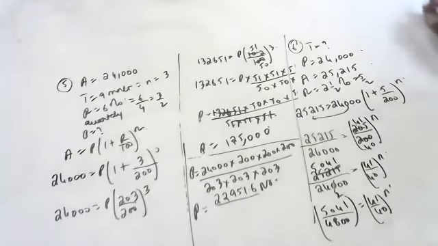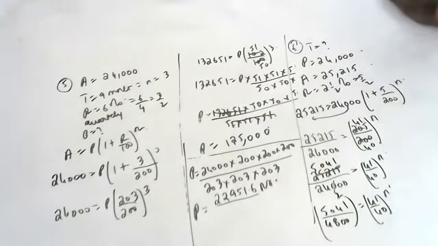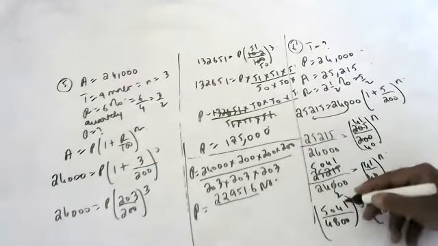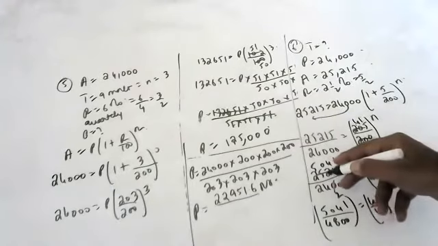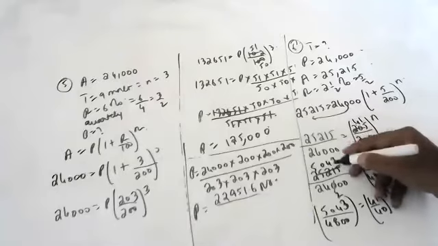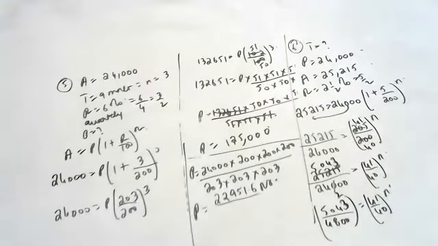We will get 5043, sir. Yes, 5043. Somewhere I made a mistake, because 40 cube is 64,000. You should learn the cubes compulsorily. Then it will become easy for you.